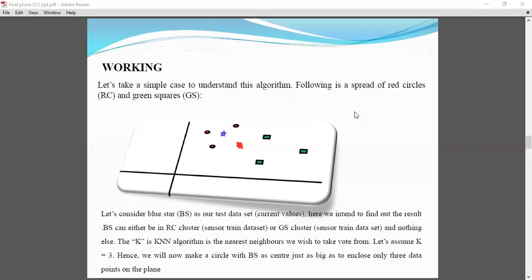Green, sir. It will go to green. I know. Why won't it go to red? Because of the K value. If you take 3, the distance between the two reds is a little far away. It's the same, right? You look at it, no? The other one has three data items also.